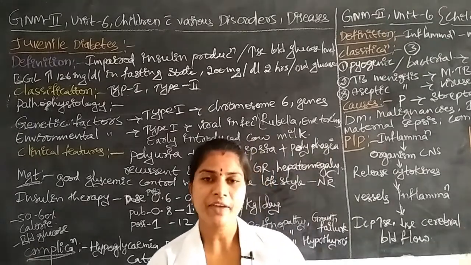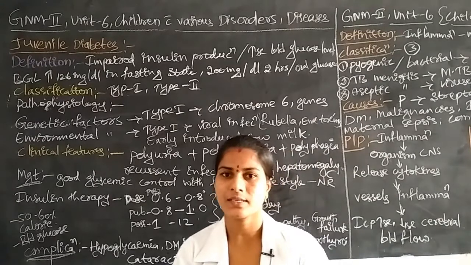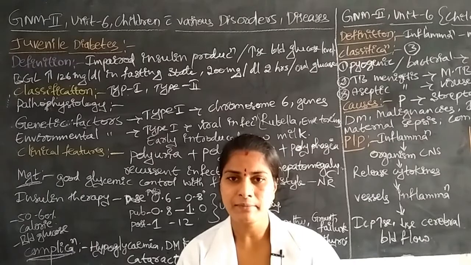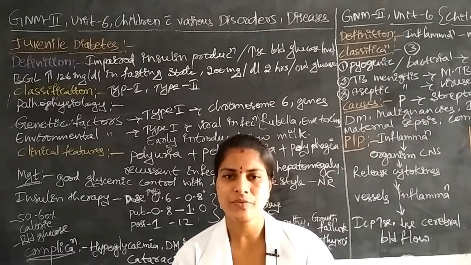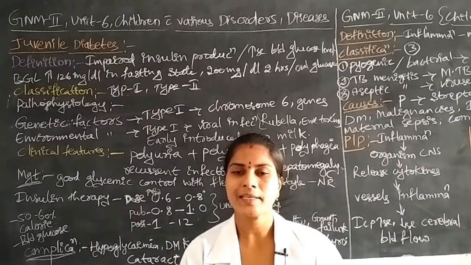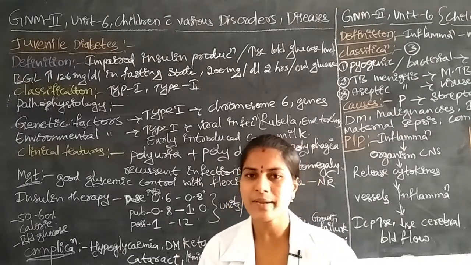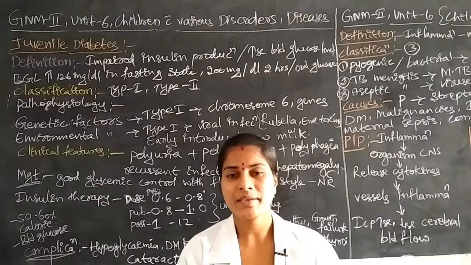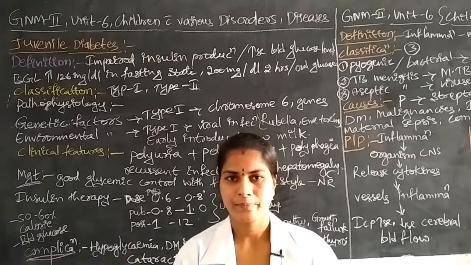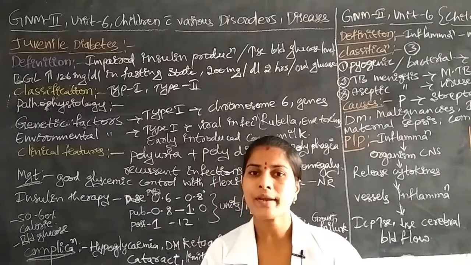In the genetic factors, what does that mean? Through the genes, by birth, from the mother's womb, the fetus gets some energy, some glucose levels for growth and development of the fetus. If the pregnant woman, in her antenatal state, has increased blood glucose levels, that may be easily transmitted through the placenta from the mother's womb to the fetus. This is one reason the children may be prone to get this disease.